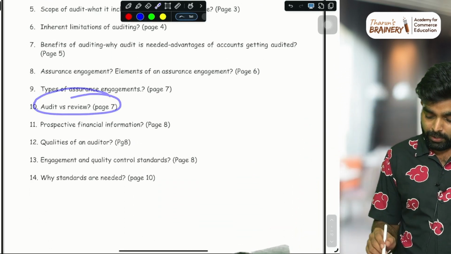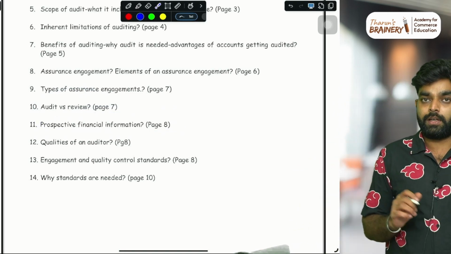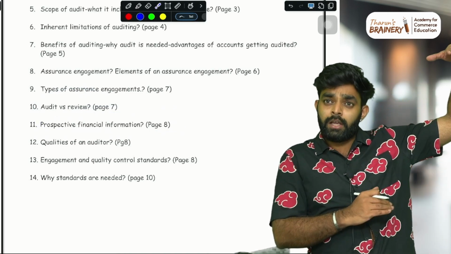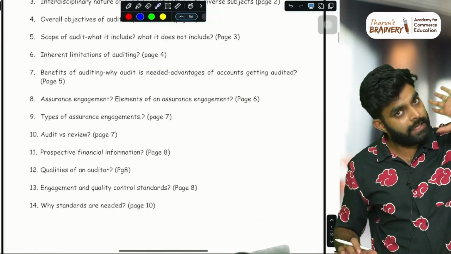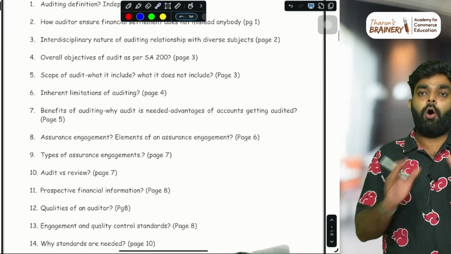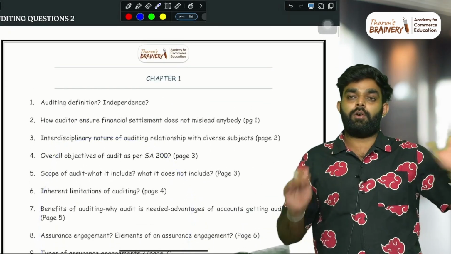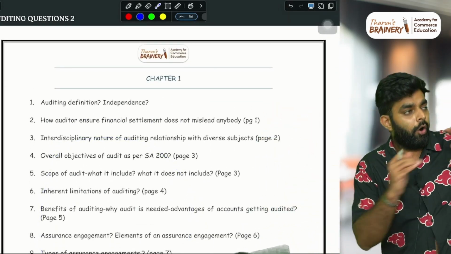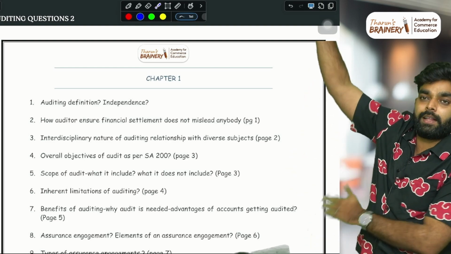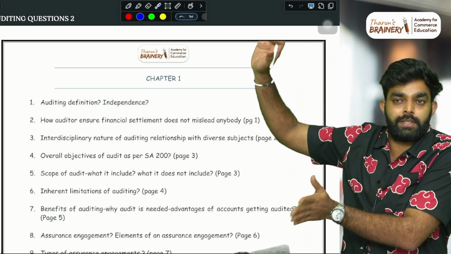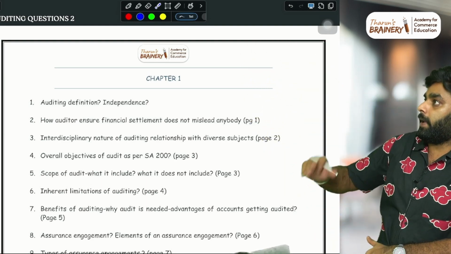Audit versus review, prospective financial information, all this. If they're asking a question about prospective financial information, these are basically the list of topics. Don't think of this as a question sheet. Think of this as a topic sheet. All the topics in the chapter are listed and discussed here. So when you are recalling, all the topics are there, right? Please consider this as a topic sheet, not a question sheet. You can look at all the topic headings and recall.